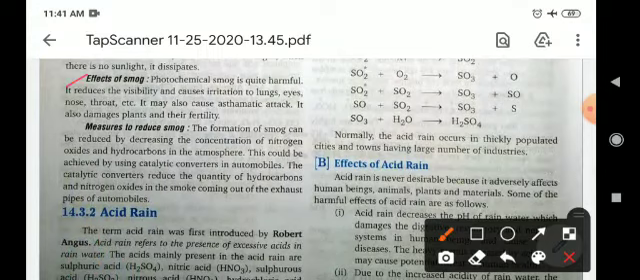Now what is the effect of smoke? Photochemical smoke is quite harmful. It reduces visibility and causes irritation of the lungs, eyes, nose, throat, etc.